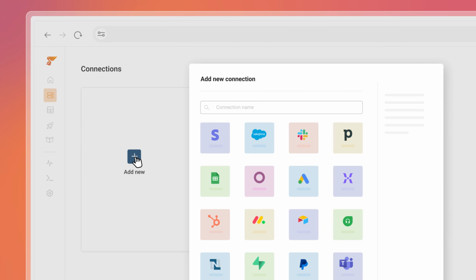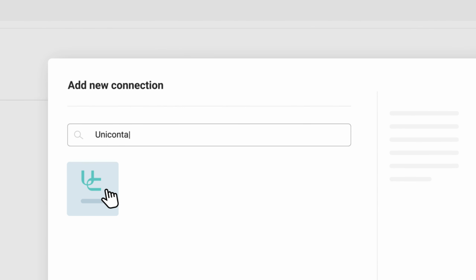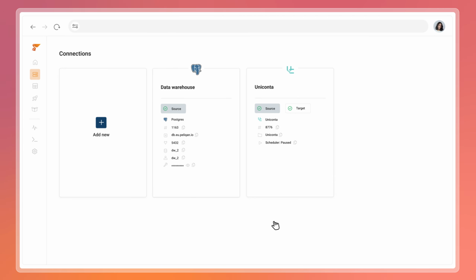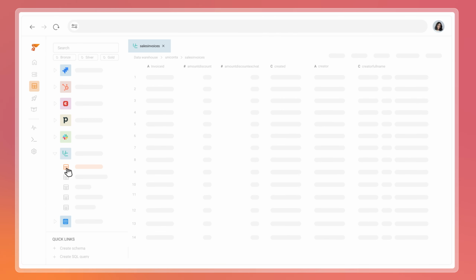From here, click on Add a Connection, then search for Uniconta. Then, add your details and click Connect. As soon as the connection is established, a pipeline is created automatically. Your data is instantly available as tables inside the data warehouse.